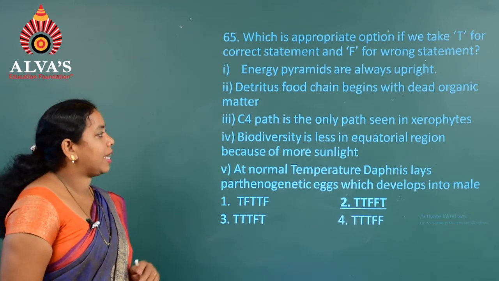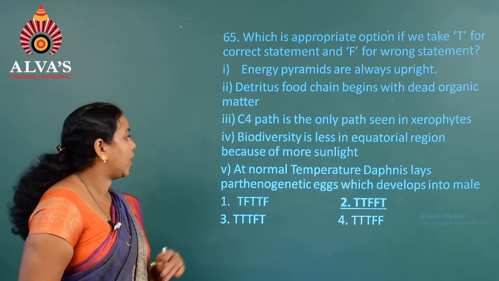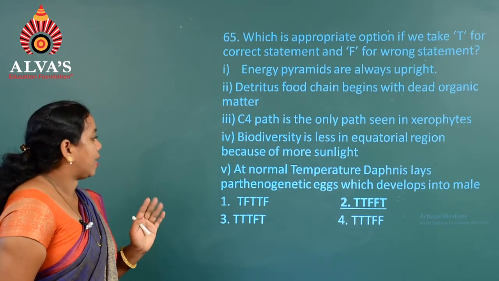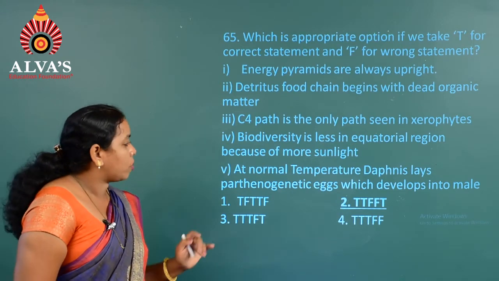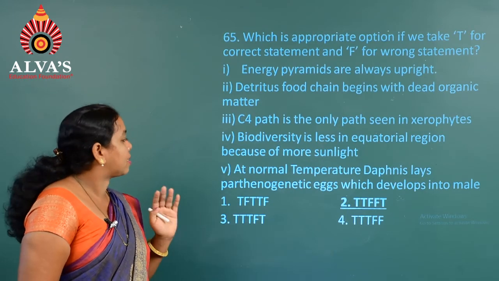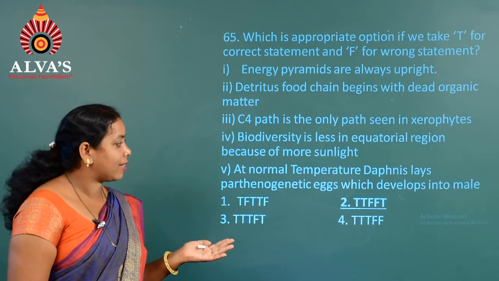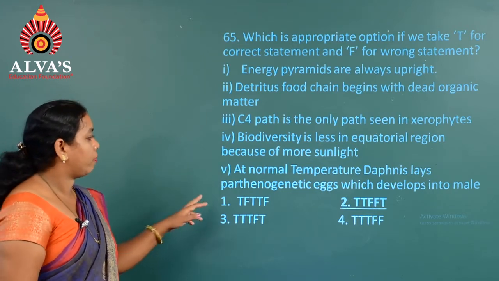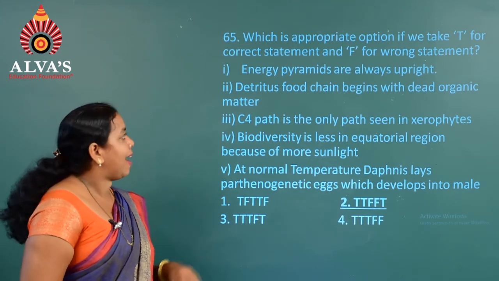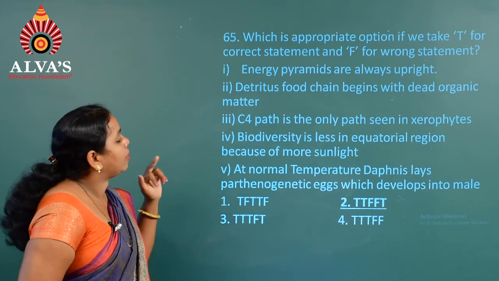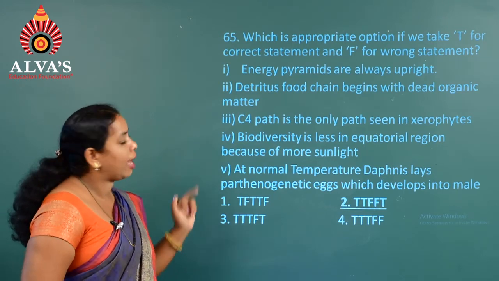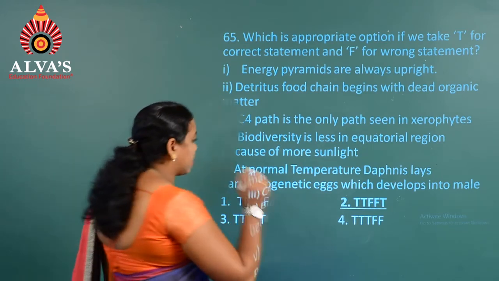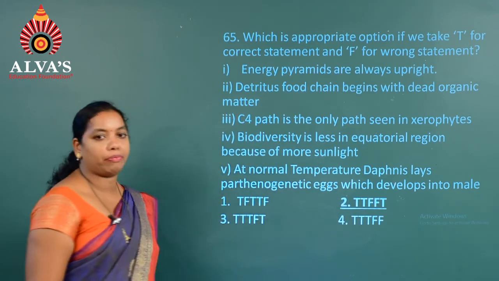Next, biodiversity is less in an equatorial region because of more sunlight. That is also wrong. So next one, that is at normal temperature, Daphnia lay parthenogenetic eggs which develop into males. So here the fifth one is true, hence first, second and fifth are true, whereas third and fourth are wrong. Hence the correct option is the second one, that is TTFFT.